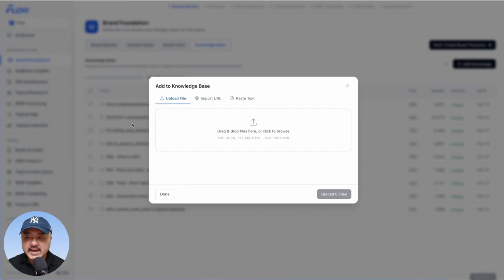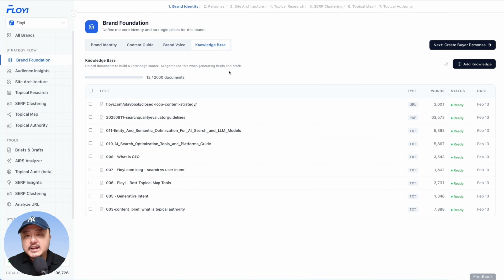All you need to do is click add knowledge, upload all sorts of different file types, import a URL, or you can just paste text. This is huge. The knowledge base now will just carry throughout your whole workflow.